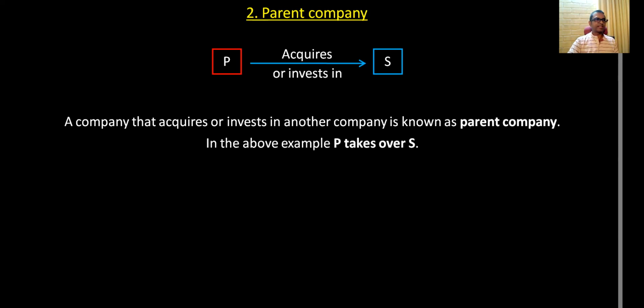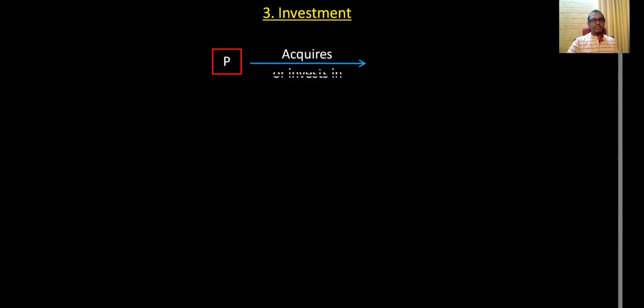Okay, so in this example, P takes over S. So P is the parent. Okay, so one company acquires another company. The company that invests in the other company is known as parent. Okay, it's very simple, right? We'll move on now to investment. Now earlier I told you, right, that P company acquires or invests in S, right?